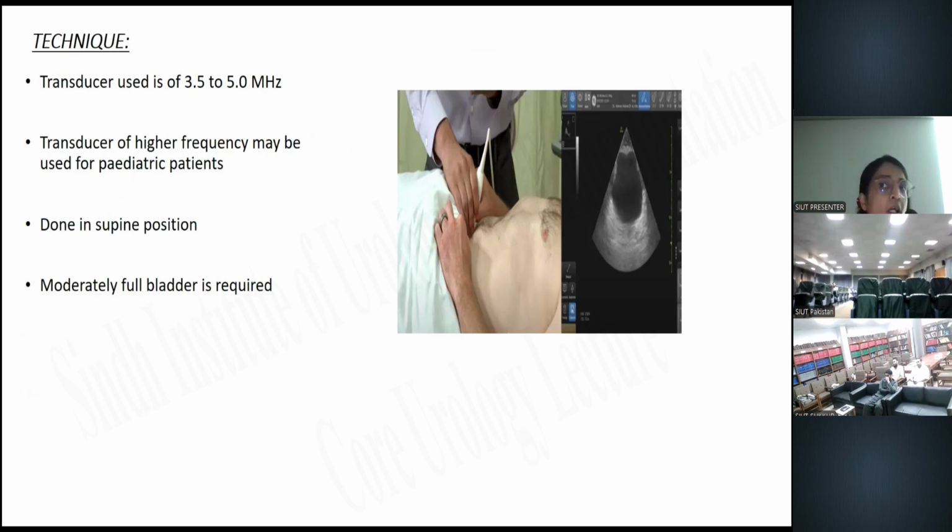Technique: the patient should be placed in a supine position, and a low frequency transducer probe is used, that is between 3.5 to 5 megahertz. This examination should be done in the supine position in a quiet, comfortable room, and the patient should be properly draped, with care for patient comfort and privacy. This examination requires a moderately full bladder.